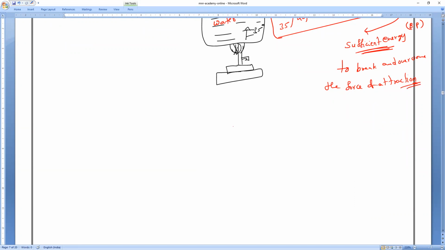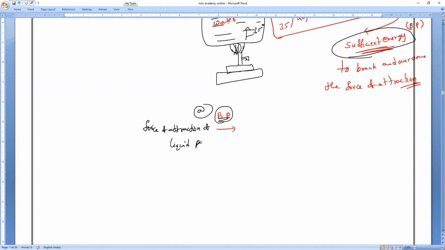Do you understand, everybody? So as soon as they reach the boiling point, what will happen? Anybody can tell me? As soon as the liquid reaches the boiling point, they will attain sufficient energy. So at the boiling point, the force of attraction of liquid particles is equal to what? Force of attraction of gas particles.